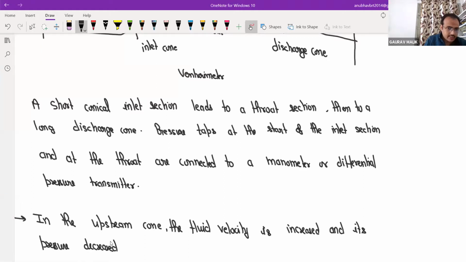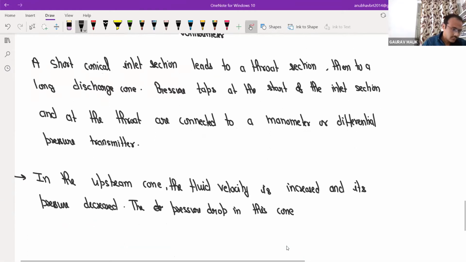The pressure drop in this cone is used to measure the flow rate.